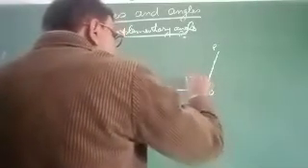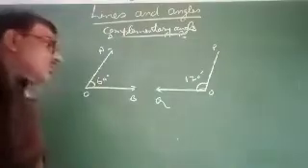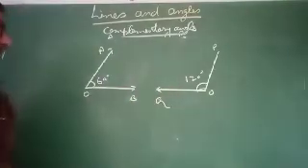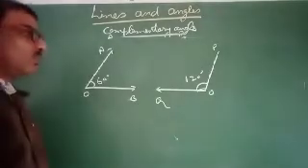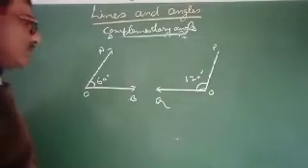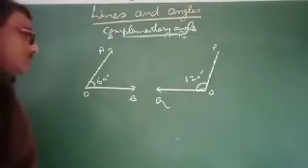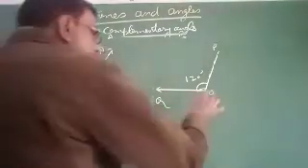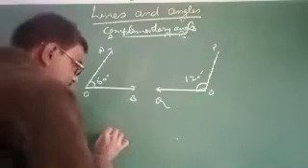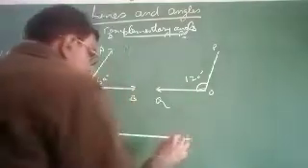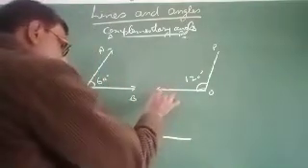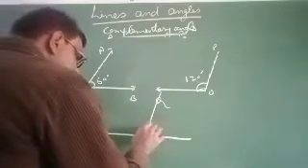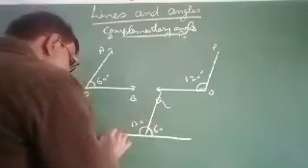This measurement is 120 degrees. When you add these two angles, then the angle will be like this type. This is 60 degrees and this is 120 degrees.